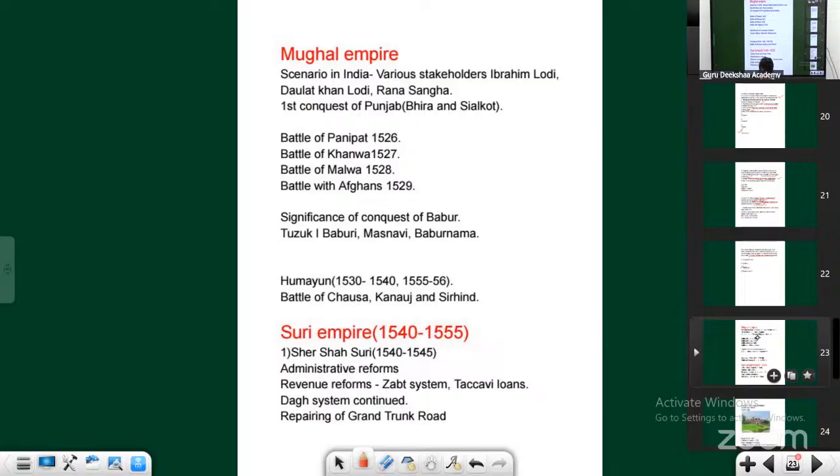Then there are two more battles. The Battle of Malwa, which is in Madhya Pradesh, and there was also a battle with the Afghans, not in Afghanistan. This battle happened in the Uttar Pradesh region, where Afghan people came.